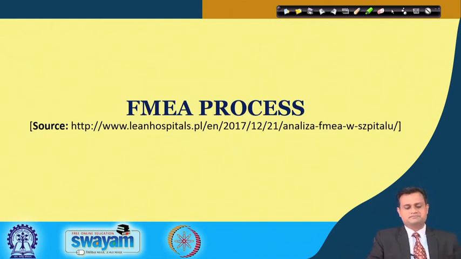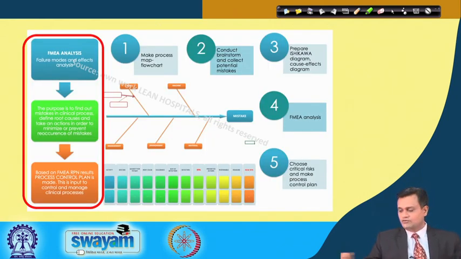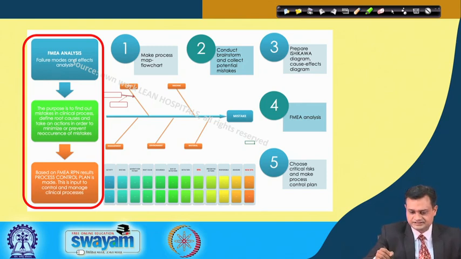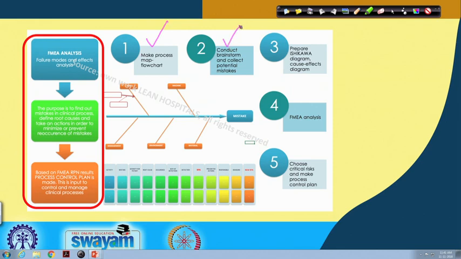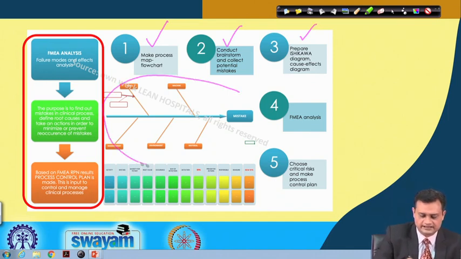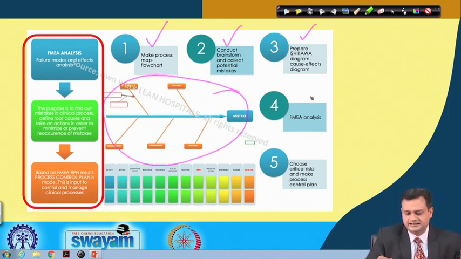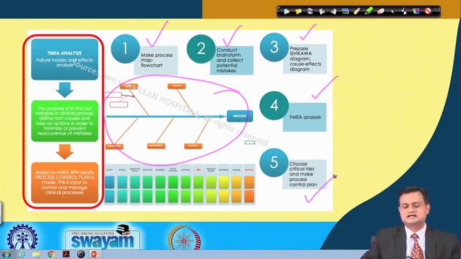So we have a typical FMEA process, and what you can see here is that first you make a process map or flowchart. Second, conduct brainstorming and collect potential mistakes. Prepare an Ishikawa, fishbone or cause and effect diagram. This is what is shown here, and then you conduct the FMEA analysis, choose critical risks and make a process control plan.